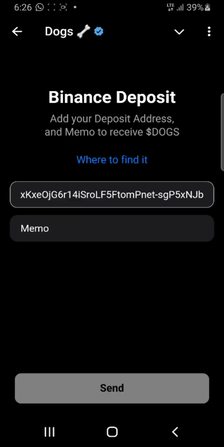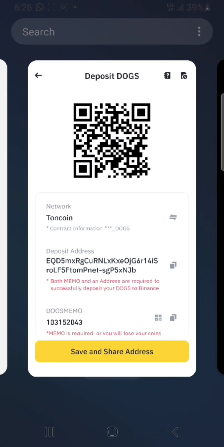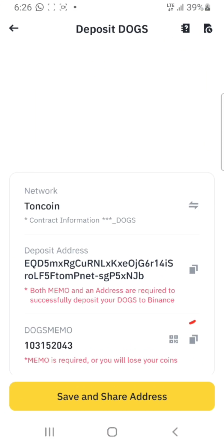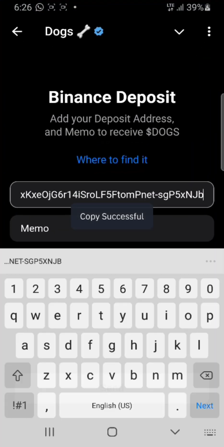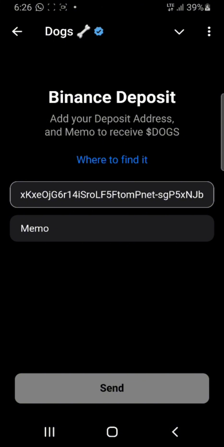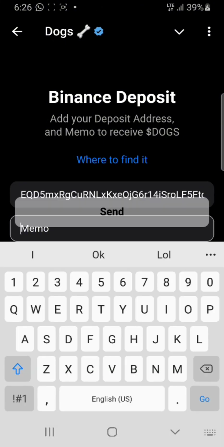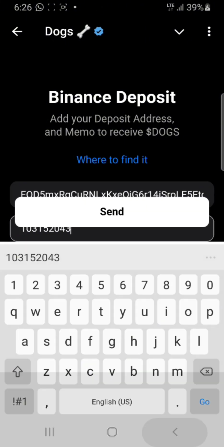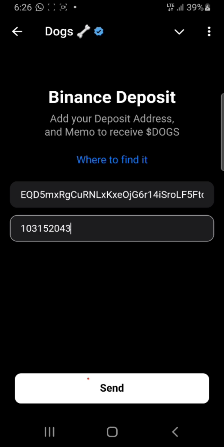The next thing we want to do is go back again and click on this icon so that we can copy the memo. Some call it memo, some call it tag, some call it comment, as the case may be. So you come here and paste it right in. Then you click on the send button.